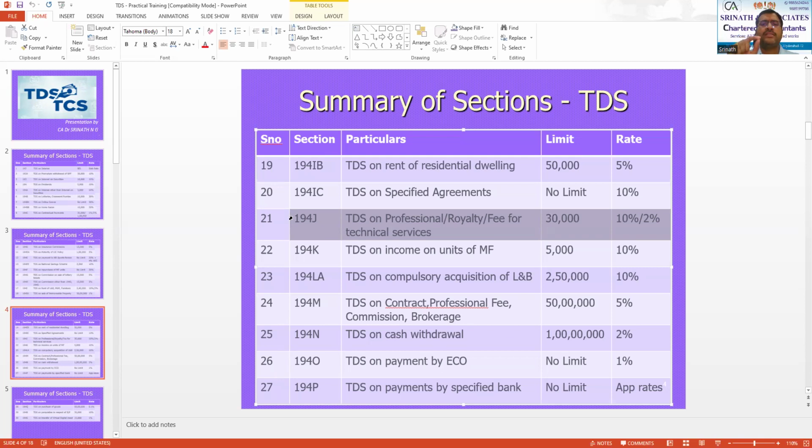In case you are into the business of operation of call center, that is also your profession, right? But the rate of TDS will be only 2%. You have to keep that point in your mind.